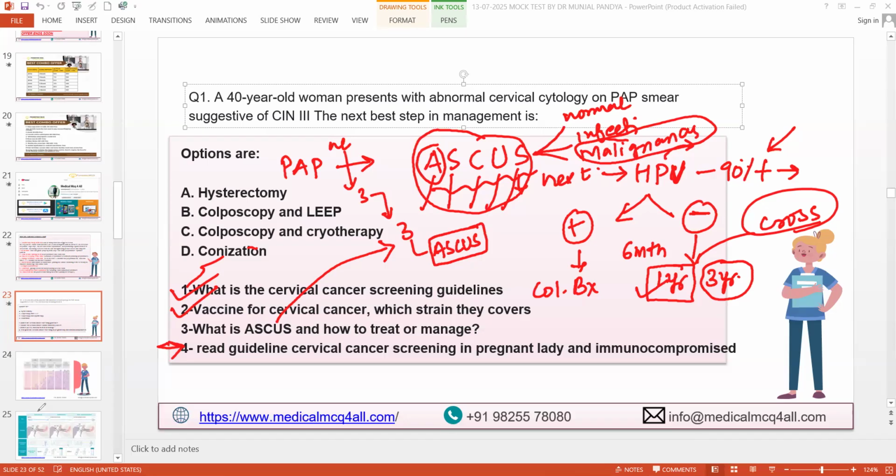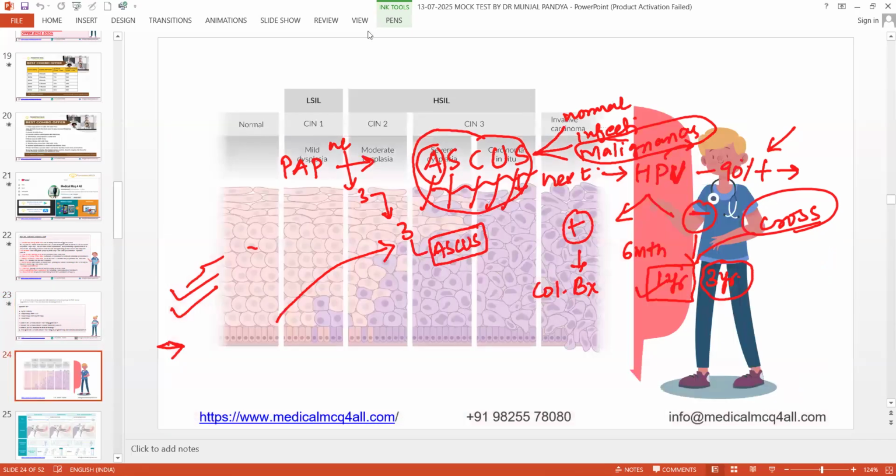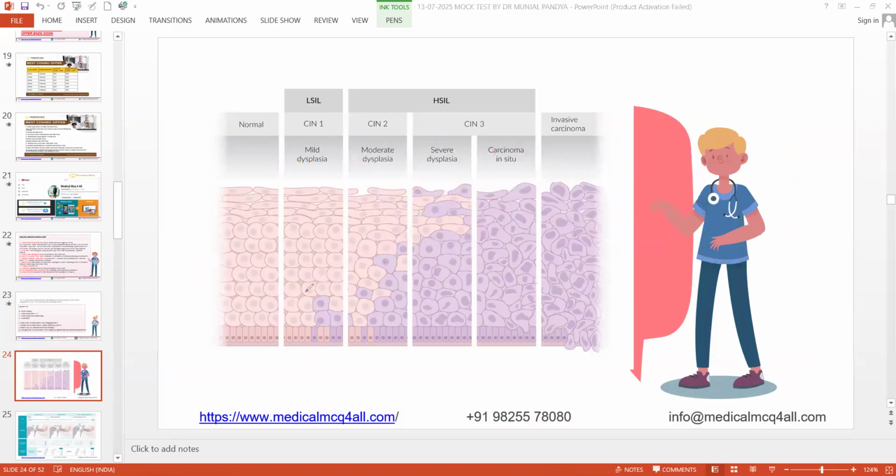So let's conclude cervical cancer. This is the final picture of cervical cancer. Let me give you this, because it is a very high yield question in all exams. You need to know what CIN is. You don't need to mug up, though we solved two questions late, it's fine. But if anything comes to you with this question, you must know 100%.